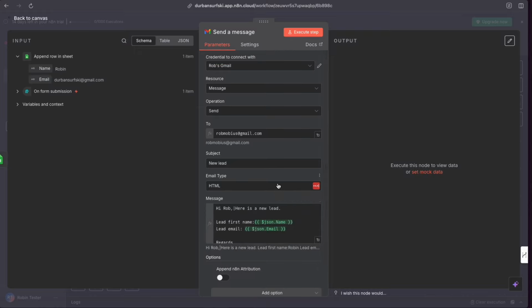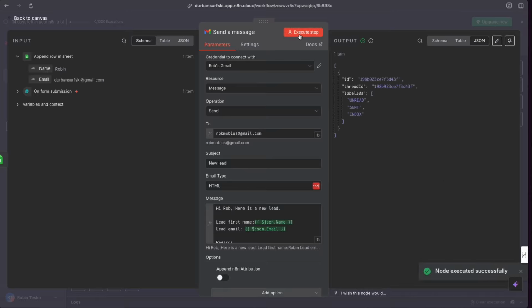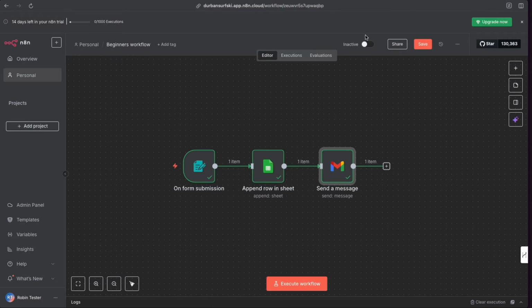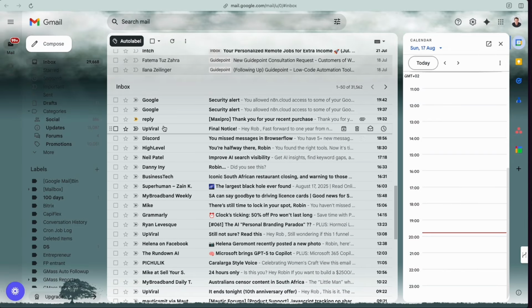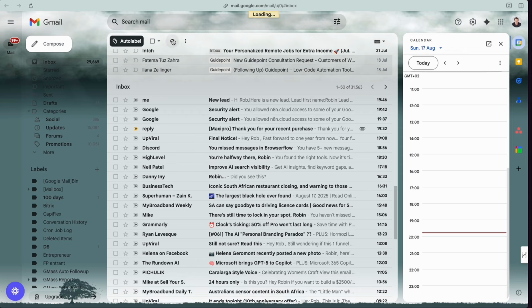So let's go ahead and set this and see what happens. So I'm going to execute this step. And now I'm getting an output message, and it's actually showing that it's successful because it has sent it through. So let's go over to that Gmail account quickly. And let's scroll down to it. And you can see I've got some security alerts coming in here because we connected my Gmail account to n8n. So that's typical.